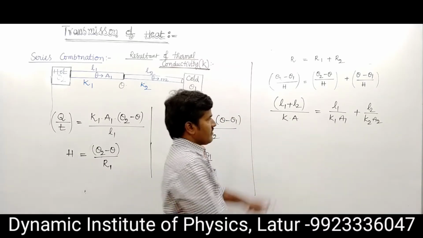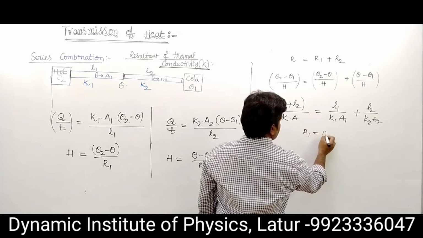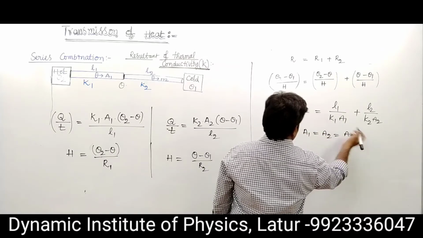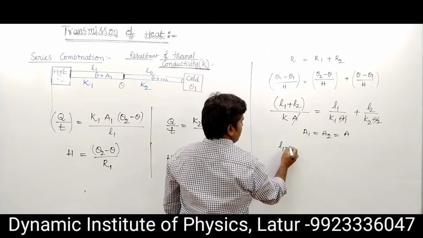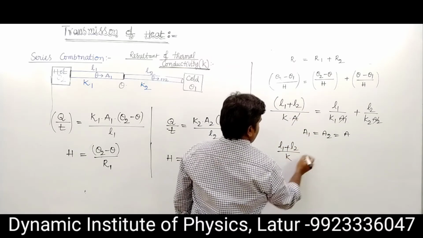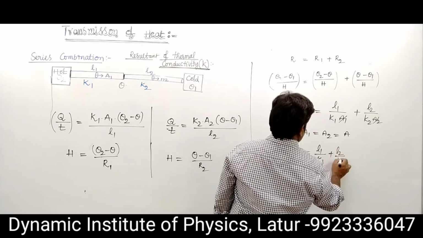So after this equation is simplified, if A1 equals A2 equals A, then this term is cancelled. Then (L1 plus L2) by K equals L1 by K1 plus L2 by K2.